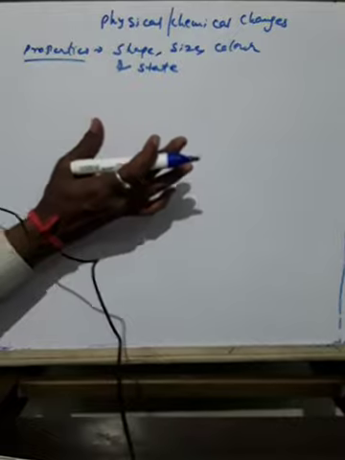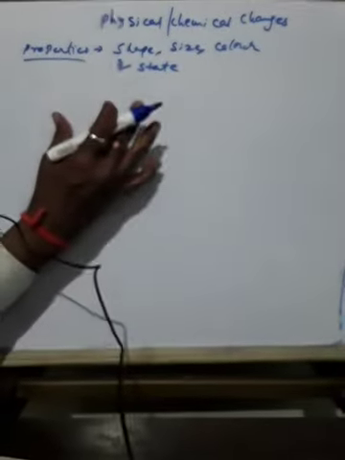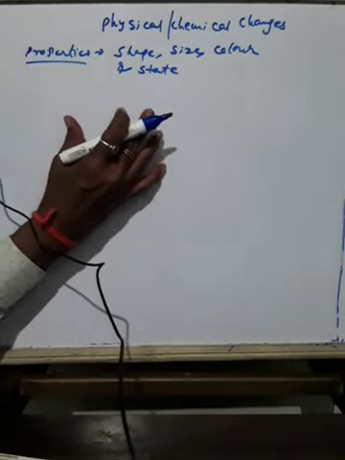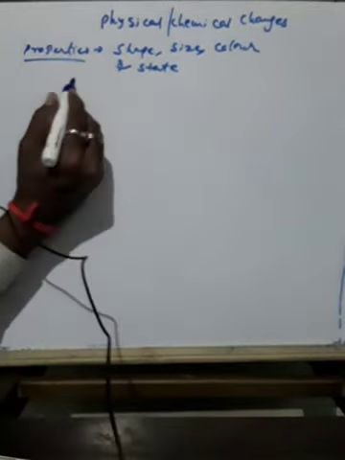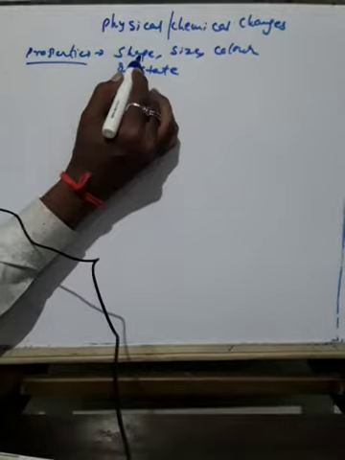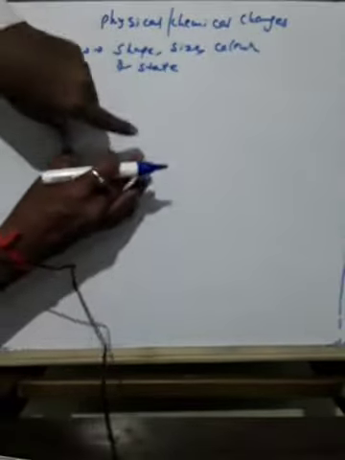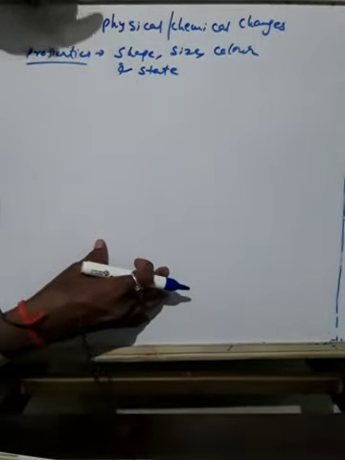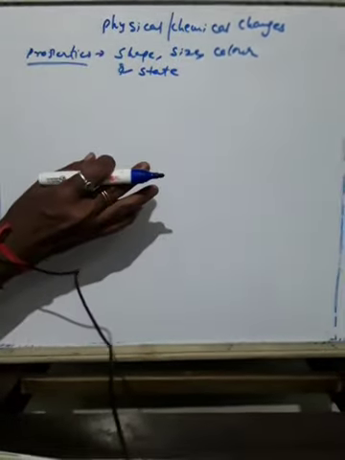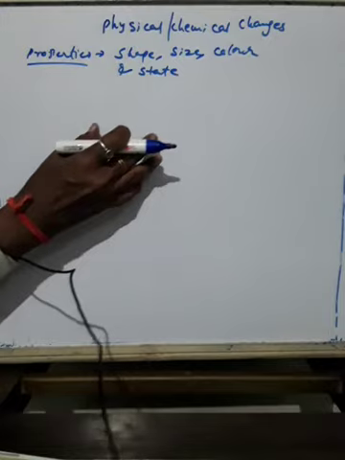Then what is a physical change? A change in which a substance undergoes a change in the physical property is called physical change. So physically they undergo change. Suppose you take a paper and tear it. Only the shape of the paper will change, but the paper remains the same. So physically it is the same only.